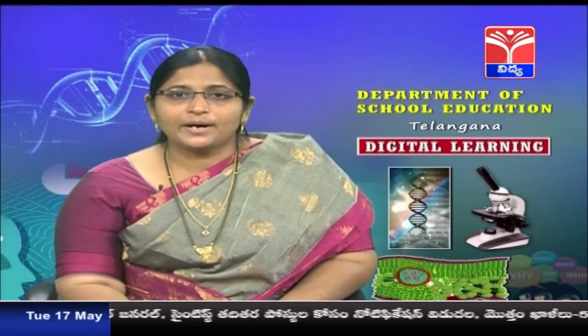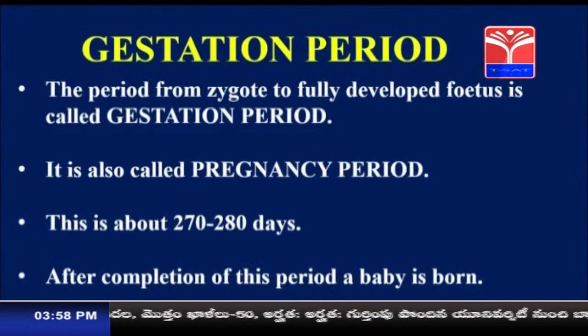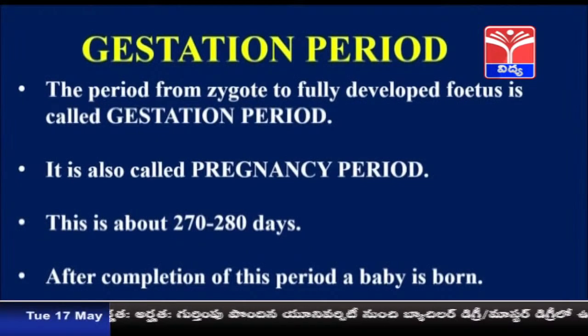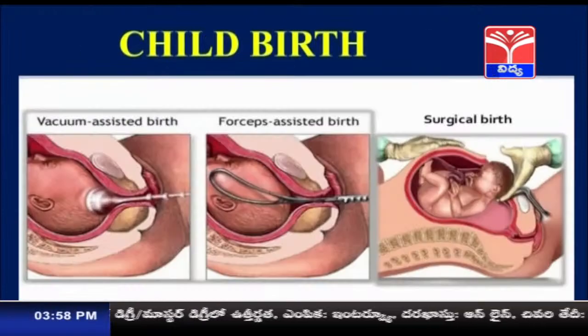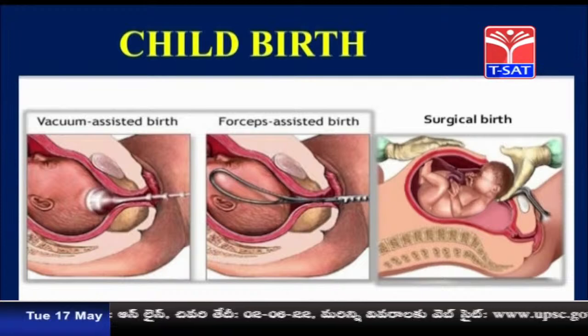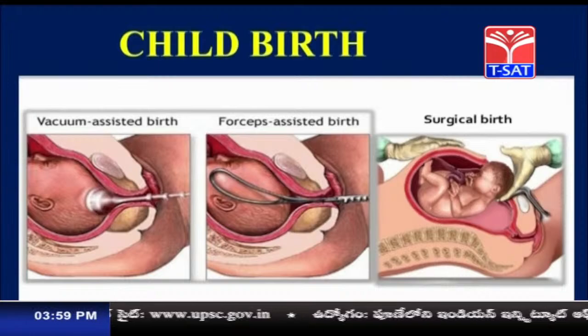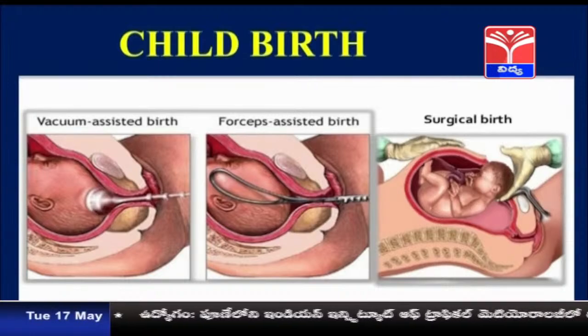Then, this gestation period is also called the pregnancy period. After completion of this period, a baby is born, and childbirth can take place in different ways. There can be vacuum assisted birth, forceps assisted birth, or sometimes the baby's birth takes place by operation.